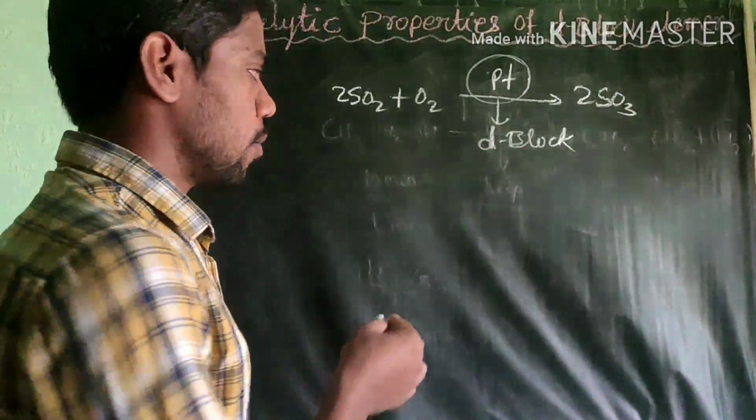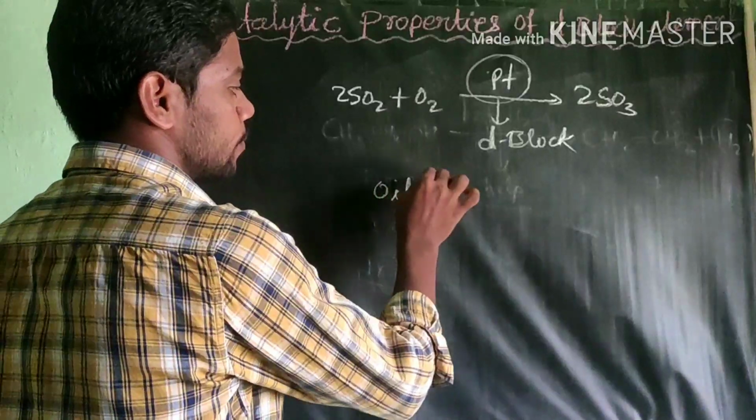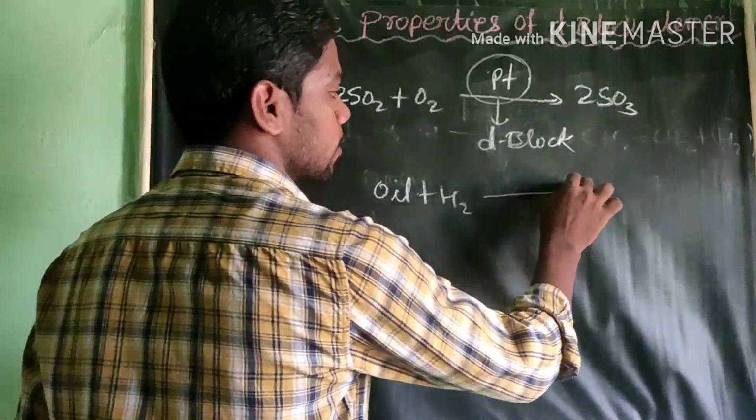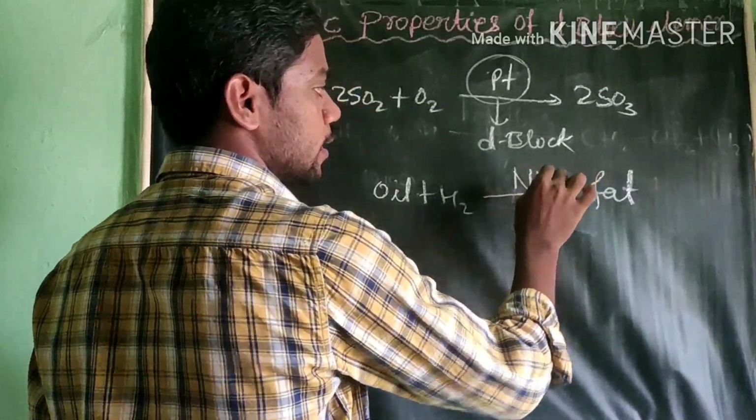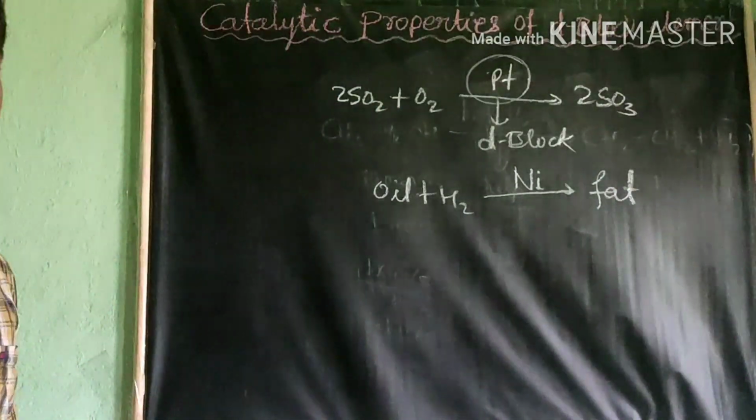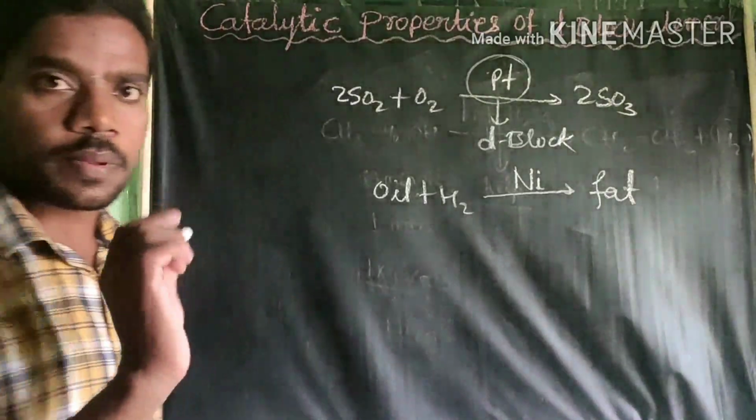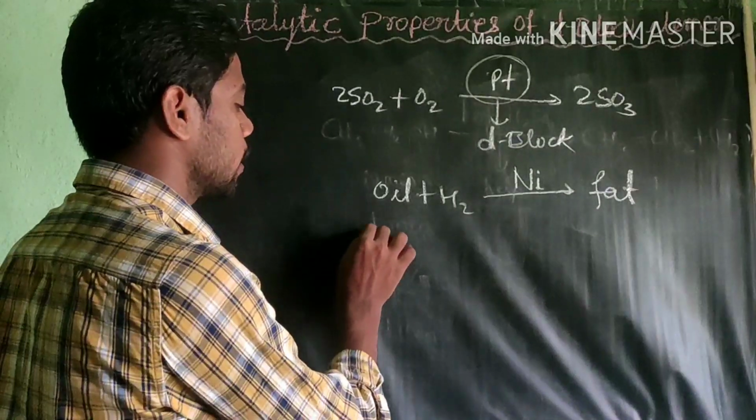Next, take another example: hydrogen is converted into fat, where we take nickel as the catalyst. One more best example is Haber's process, ammonia, N2.